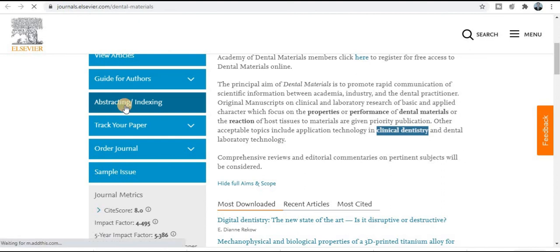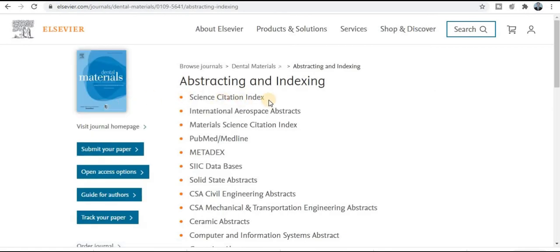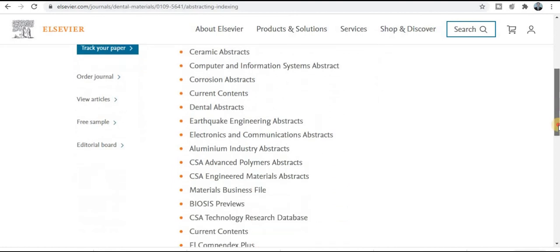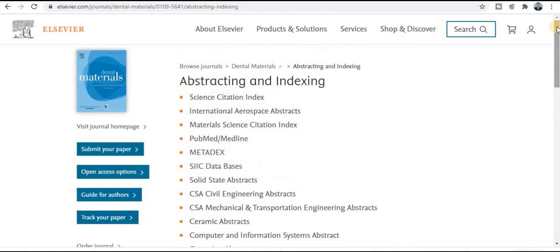And how will we check the abstract indexing, whether it is indexed in SCI, Scopus, PubMed? You can see this journal is related to the SCI category, PubMed, and many more indexing, and also the Scopus category. This is really very good indexing. This is how we can check the journal's authenticity.